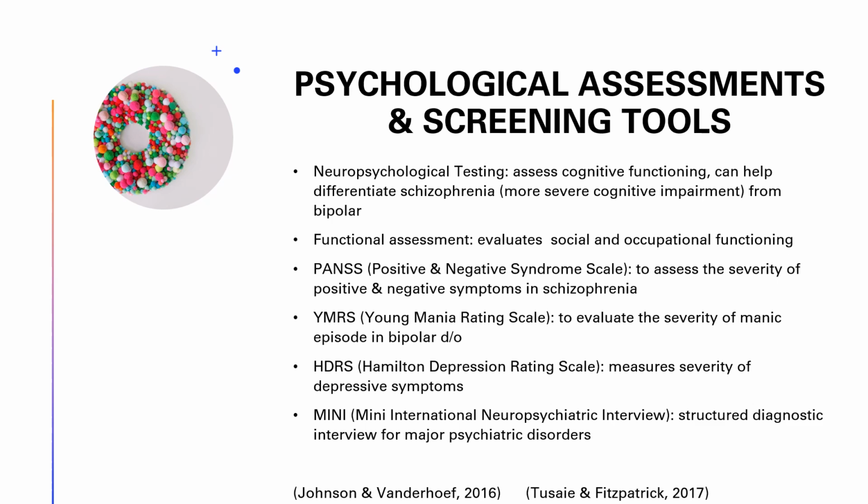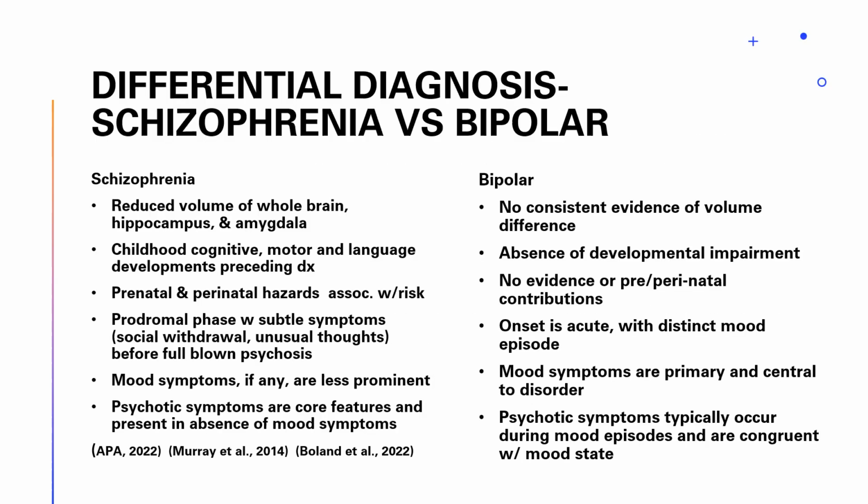So these are some of the screening tools we could use for both schizophrenia and bipolar. But let's look at the comparison between the two. In schizophrenia, we have reduced volume of whole brain, hippocampus, and amygdala in CT scans. And in bipolar, there's no consistent evidence of any volume difference.